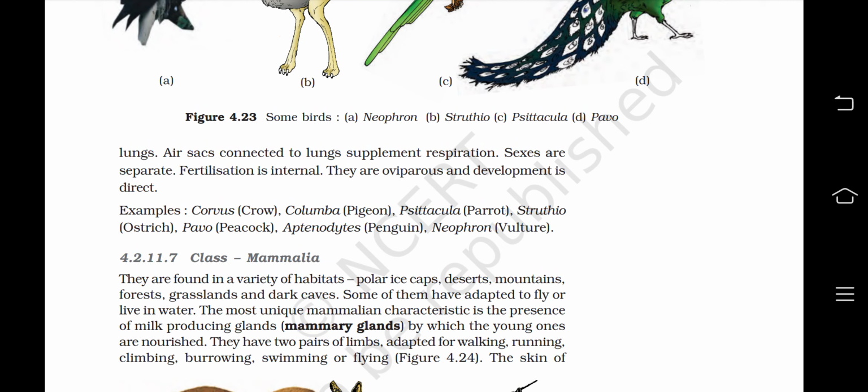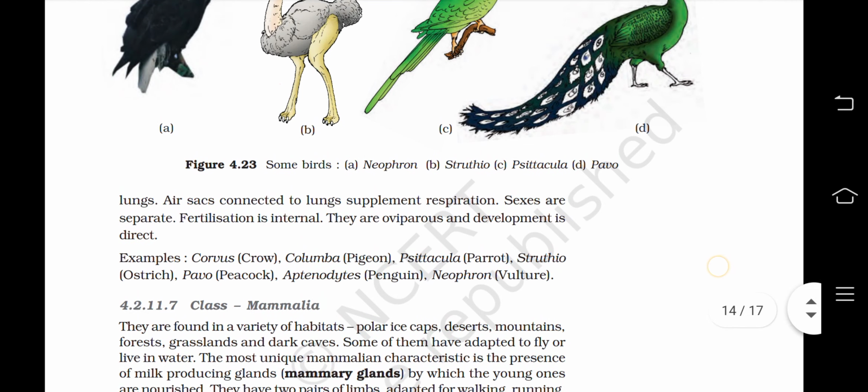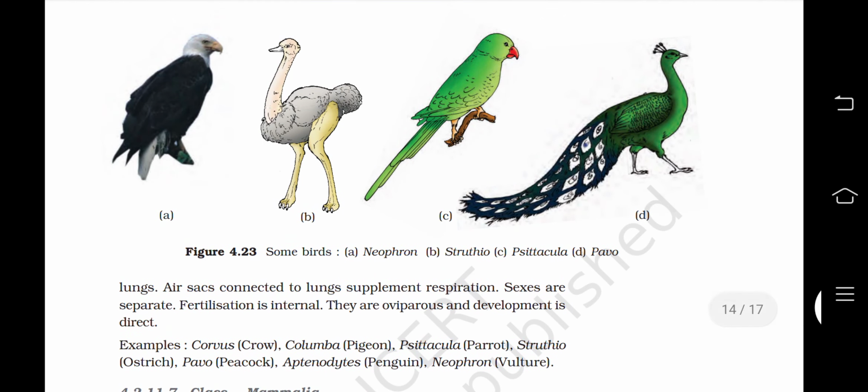Sexes are separate, fertilization is internal. They are oviparous and development is direct. Example: Corvus, crow; Columba, pigeon; Psittacula, parrot; Struthio, ostrich; Pavo, peacock; Aptenodytes, penguin; Neophron, vulture. Let us look at Figure 4.23.